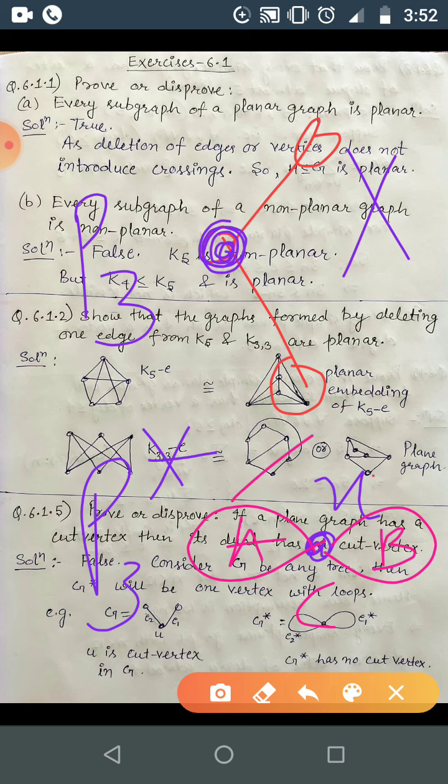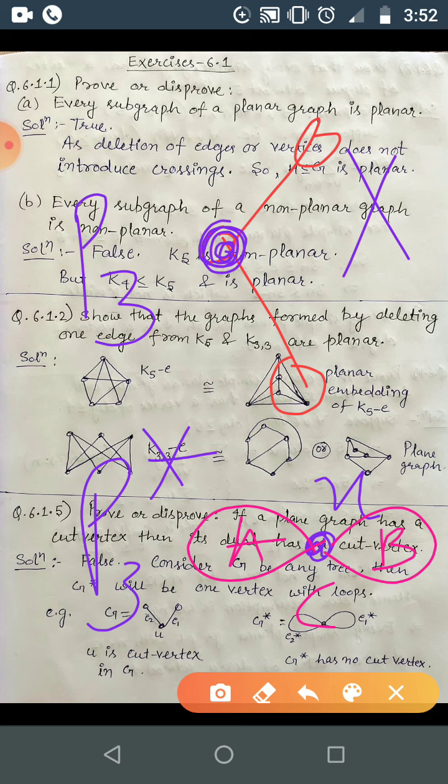Correct. So here we are getting 3 faces corresponding to 3 vertices, and here one face, so corresponding to it we are getting one vertex. Correct. So can you find any cut vertex in the dual of this one?